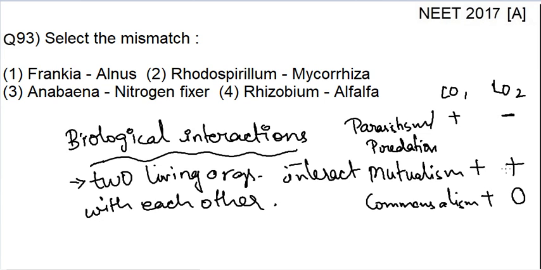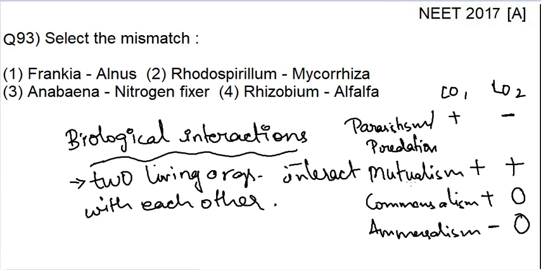Zero means it is neither harmed nor benefiting, it is as it is. This is known as commensalism. Amensalism: one is neither harmed nor benefited, it is unaffected, and the other is getting harmed. These are the main types of biological interactions.